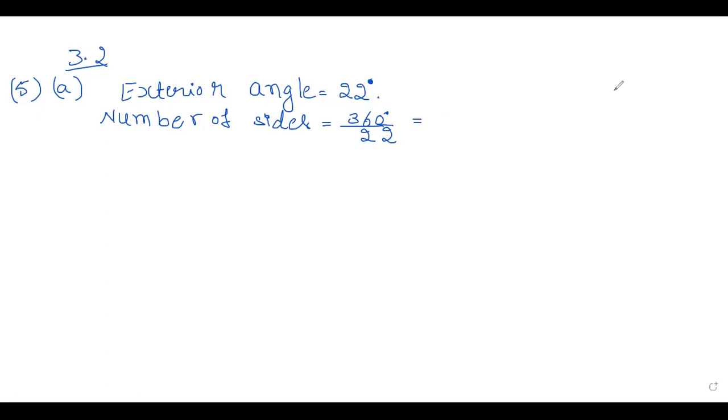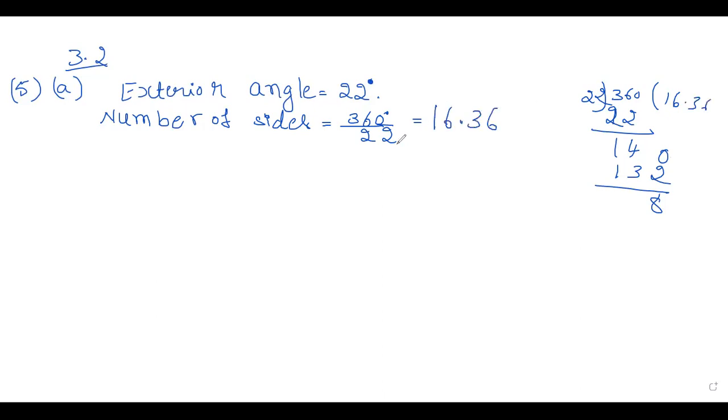Okay, now if you divide, 22 once 22, so remainder is 140. That is 132. So you will get 16.36. So the number is not dividing completely.